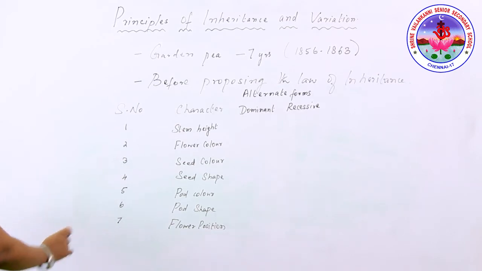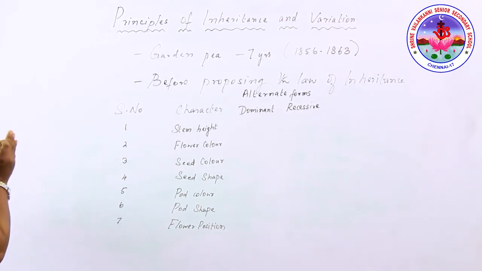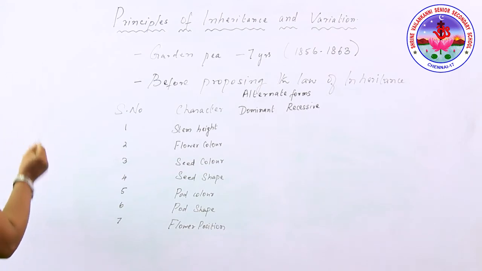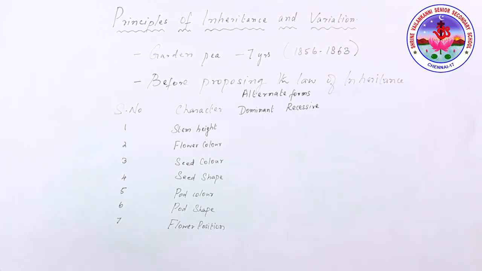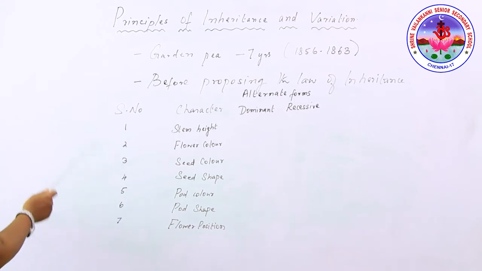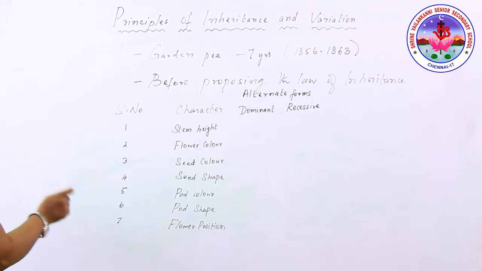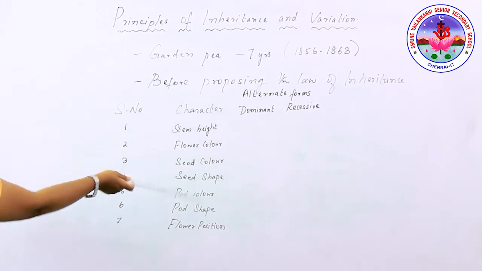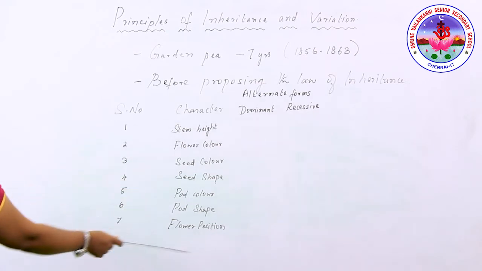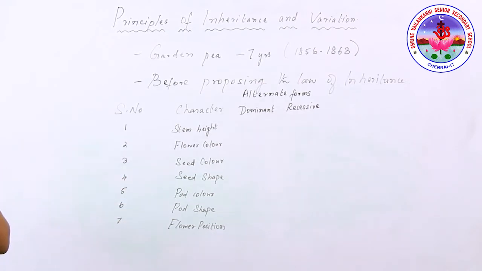Now we're going to discuss in brief what made Mendel select the garden pea plant. What was the reason to choose the garden pea, Pisum sativum? The main reason was that the pea has distinct contrasting characters. In one plant, we can see all these 7 different characters.